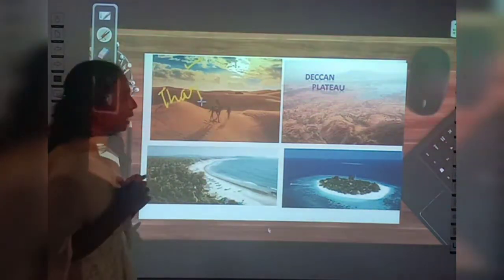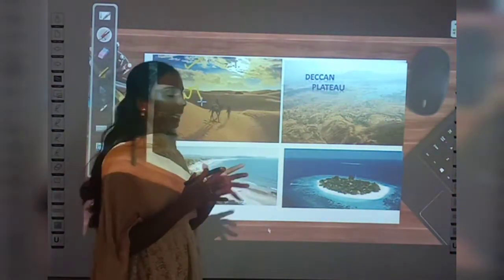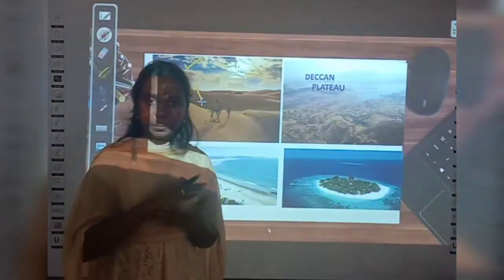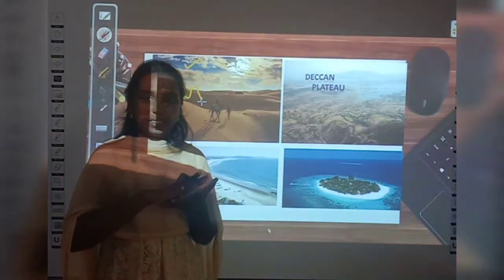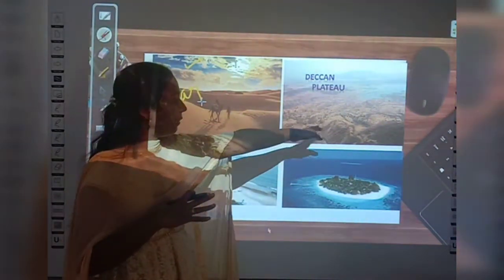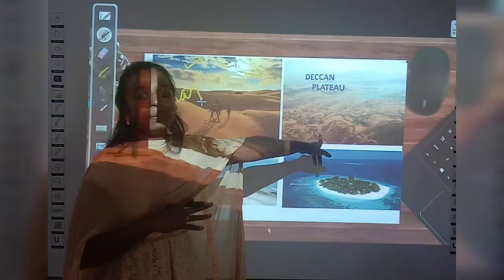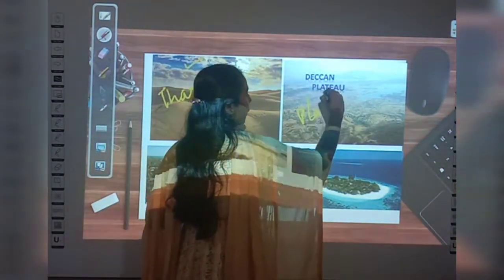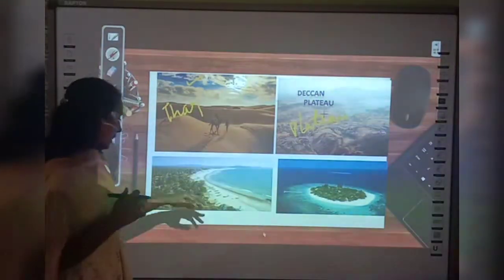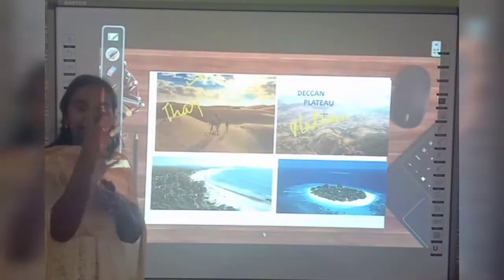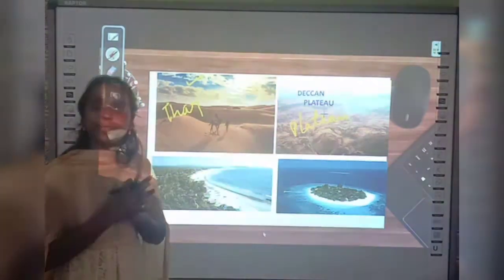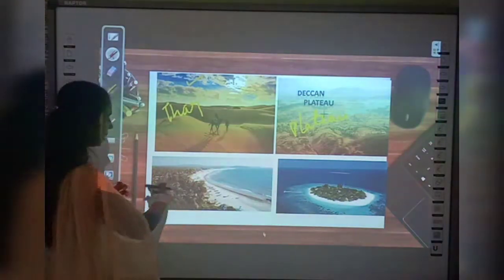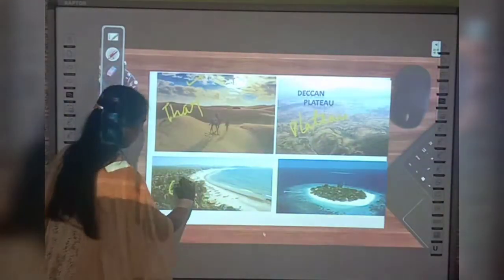Very good. Now say to me, to which land does the second picture belong? What do you mean by plateau? Plateau means some high level land, okay? See, we have some high level lands here. So, it belongs to the Peninsular Plateau, okay? Now see this third picture. What I have said to you already, the area near the sea belongs to the coastal plains, right? So this picture belongs to coastal plains. Very good.